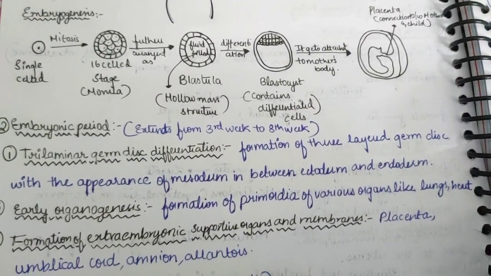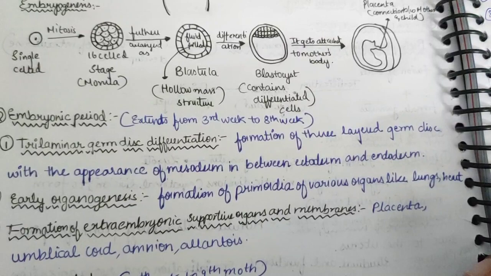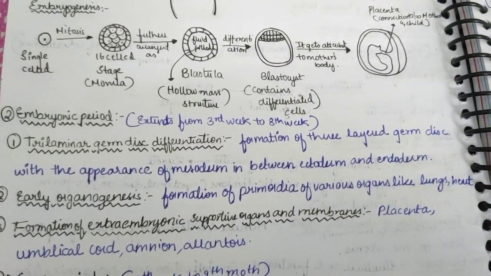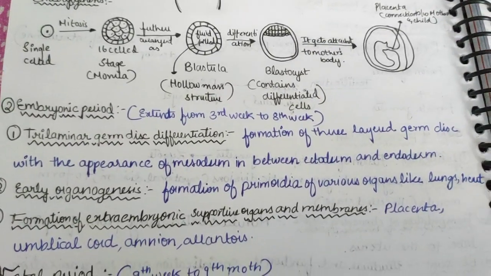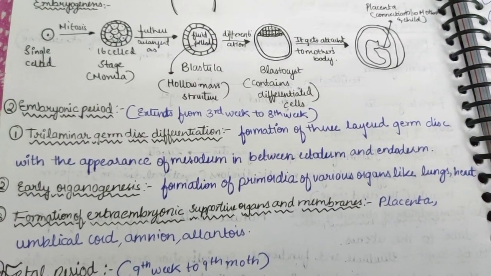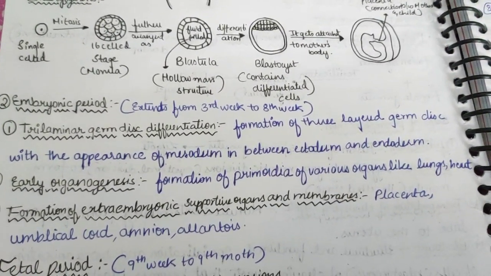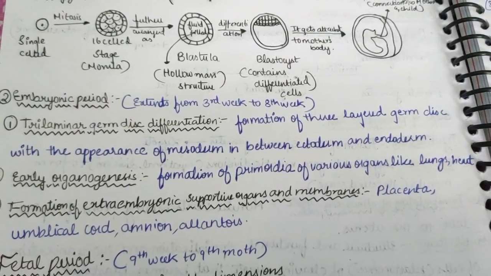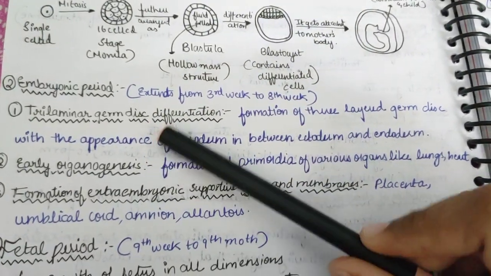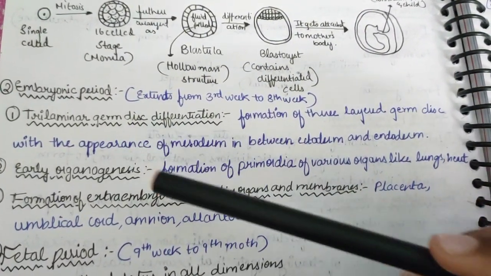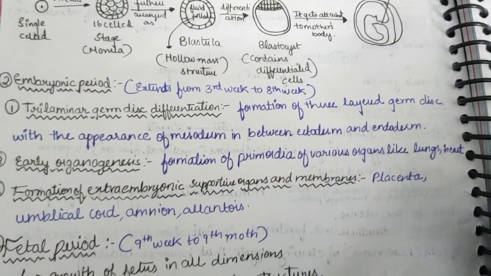As we saw in differentiation of the embryoblast in the first step, pre-implantation, the primitive two-layered germ disc is formed, having ectoderm and endoderm, but mesoderm is missing. Now here in the embryonic period, we can see the formation of mesoderm.